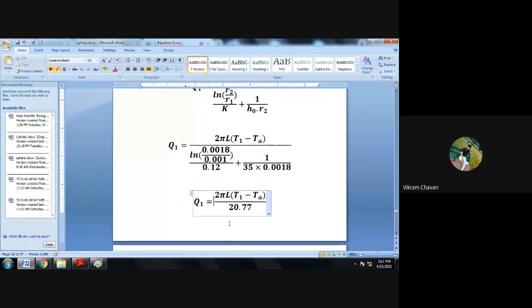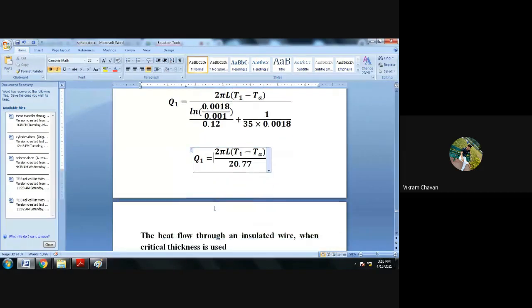Now next, instead of R2 we have to consider RC. Instead of the given R2 radius, we have to consider the critical radius of insulation as we calculated at the start of our solution.